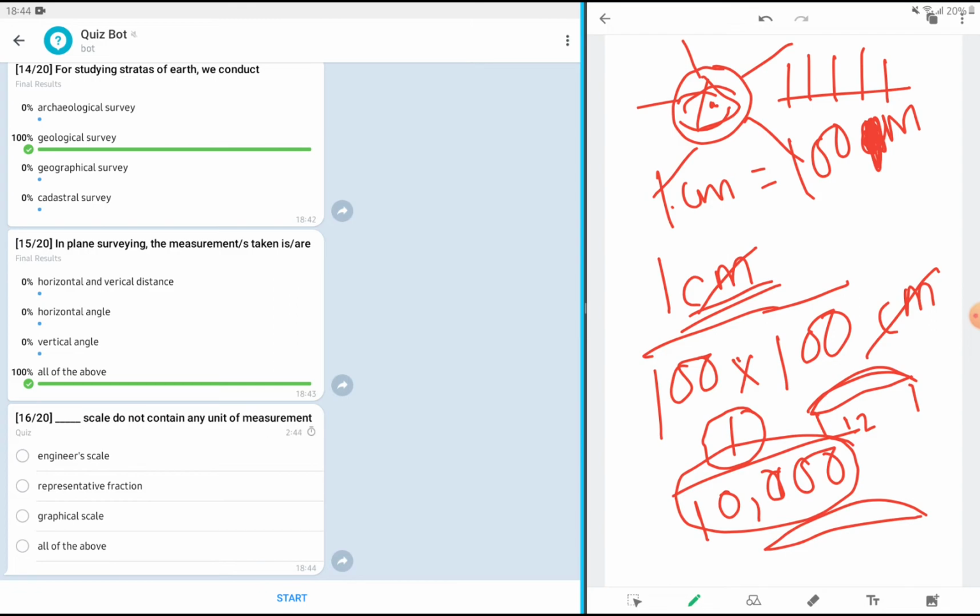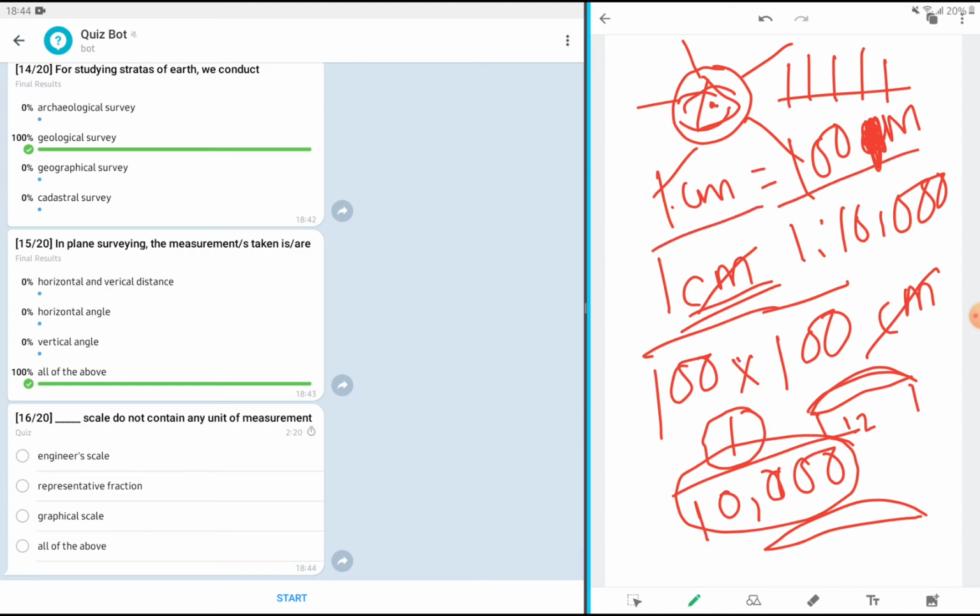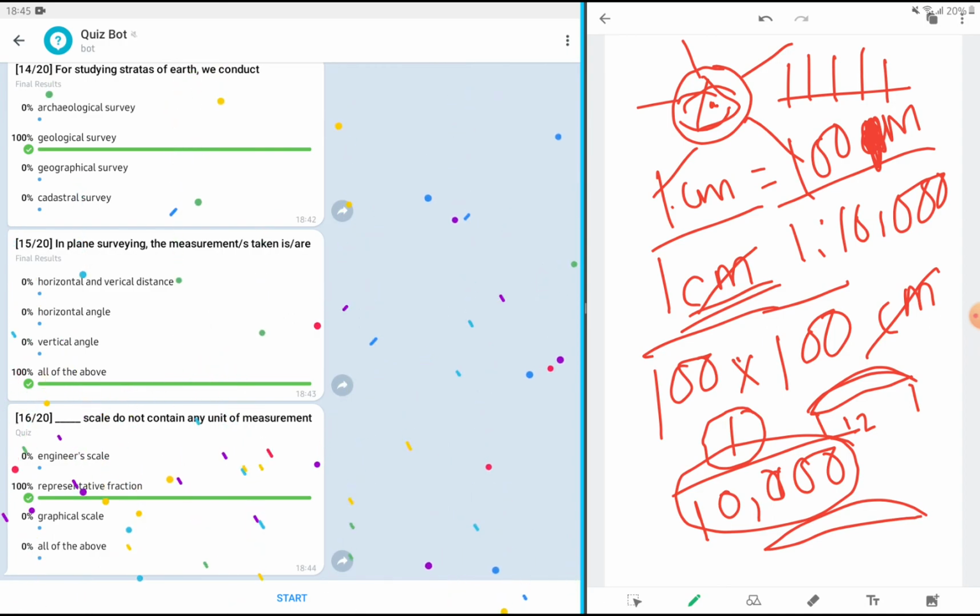See, when we are talking about scale and it is not showing any kilometer, centimeter, this to that, when no unit of measurement is given, it is the representative fraction, purely numerals are given. Representative fraction, we saw this example, in which 1 is to 10,000 became the representative fraction for the scale, 1 centimeter is equal to 100 centimeter. In engineer scale or graphical scale, these units of measurement may be given, but in representative fraction, purely numerals are given. That's why RF should be the right answer.